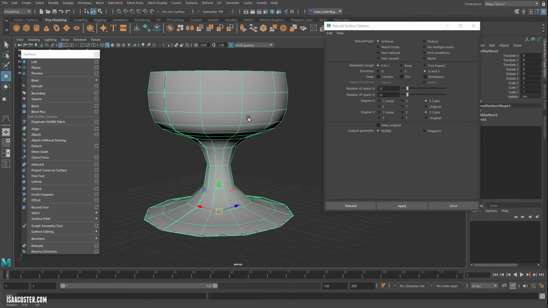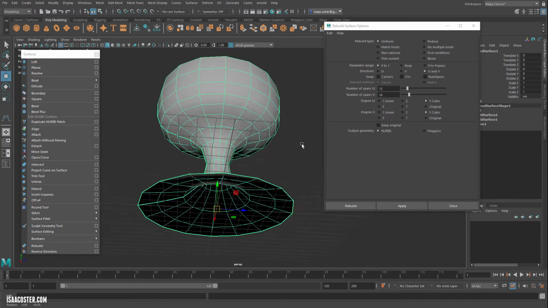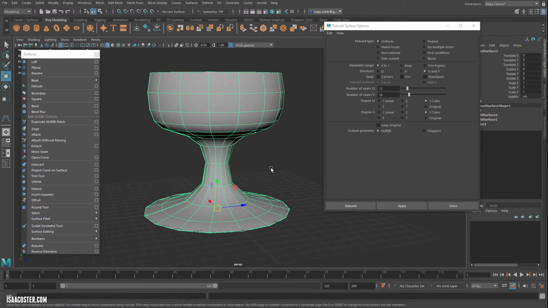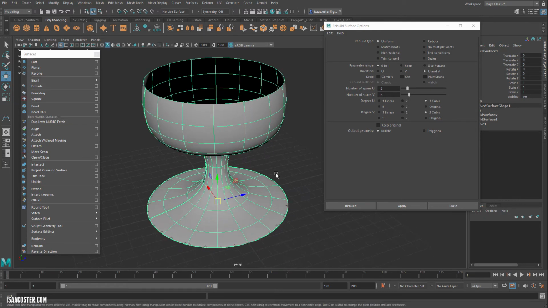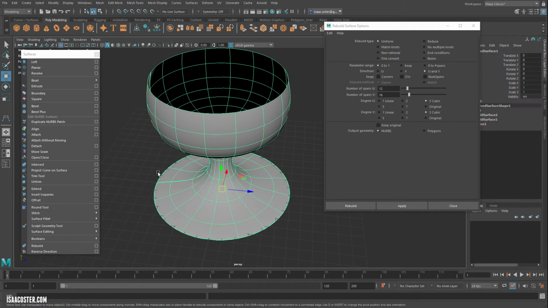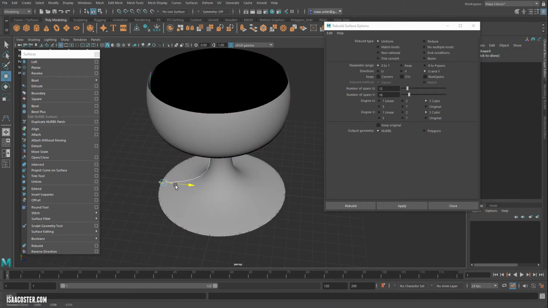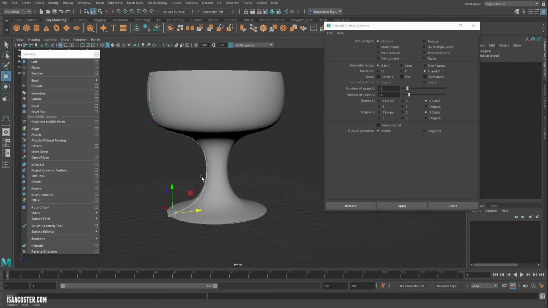If I tap the 1 key, now we're getting something that feels a little bit rounder, but maybe we could crank it up a little bit more to something like, whoops, not 126. That would be a very luxurious roundness as well. Right now I've just got the 1 key tapped. If I tap 3, this is what it's going to look like ultimately. And we do still have our construction history. So if I want to modify the curve, I can totally do that.